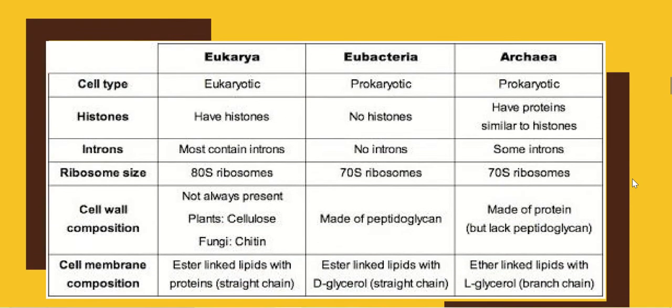After that, we are supposed to know the difference between these three, that is eukaryote, eubacteria and archaebacteria. Here we have eubacteria and archaebacteria.